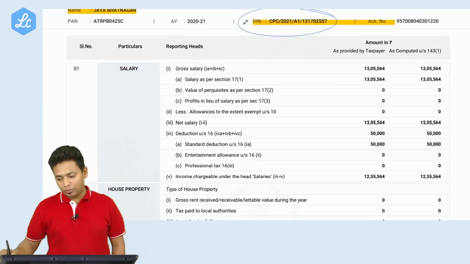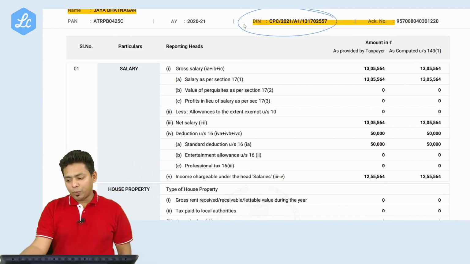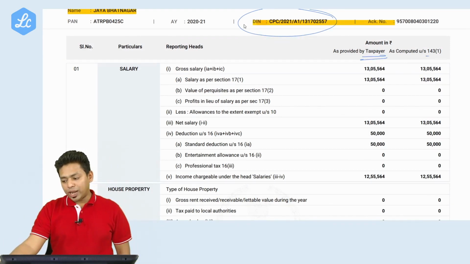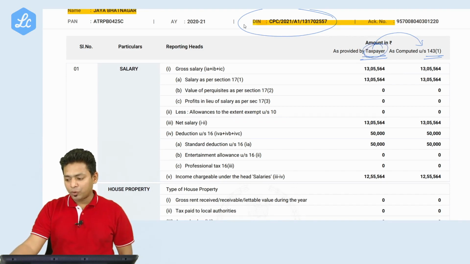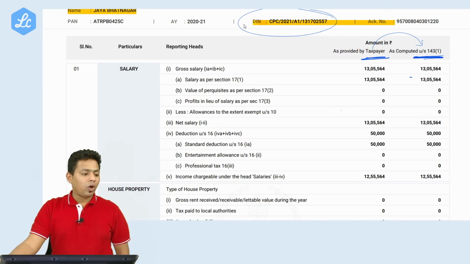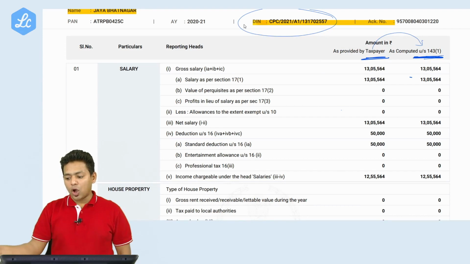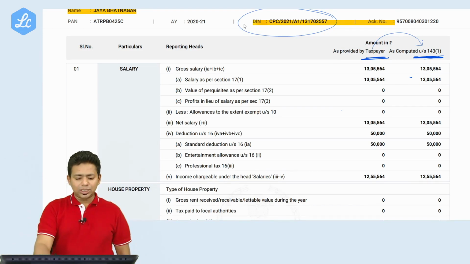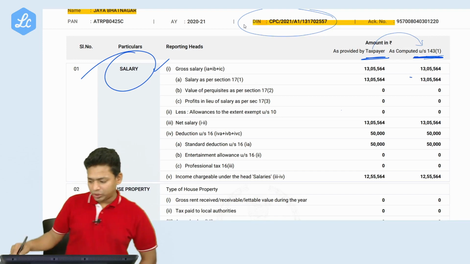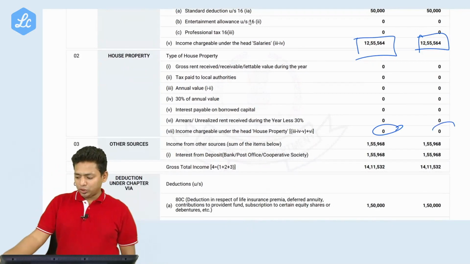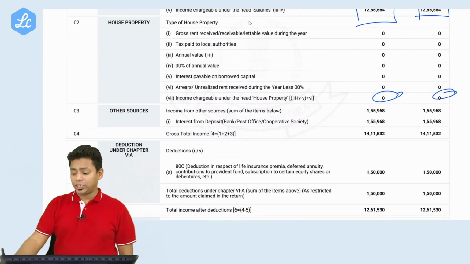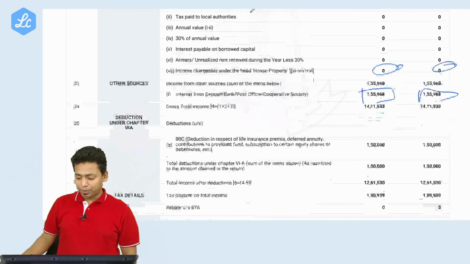There will be two columns that I told you: information provided by the taxpayer and computed as per 143(1). Any increment which happens from the taxpayer information to the computed column will not be subject to penalty, because this is the auto correction. In this assessee's case, the gross salary computation they have considered. You can see the net salary is the same in both cases. House property 0, 0. Income from other sources same. Whatever we have shown is accepted by the department.